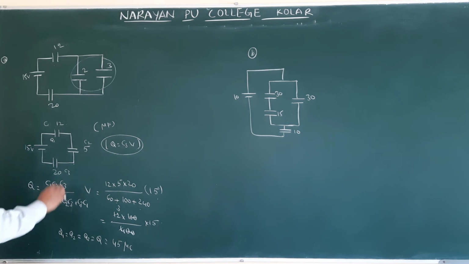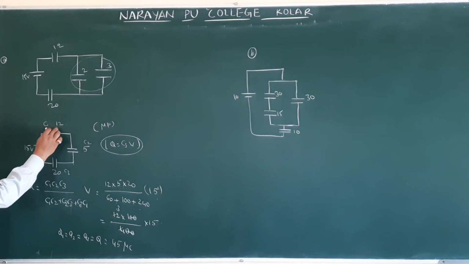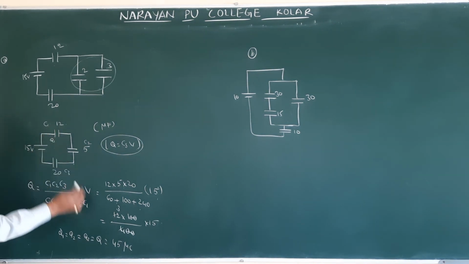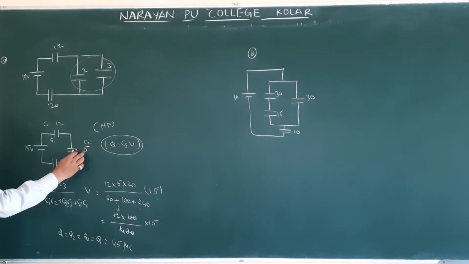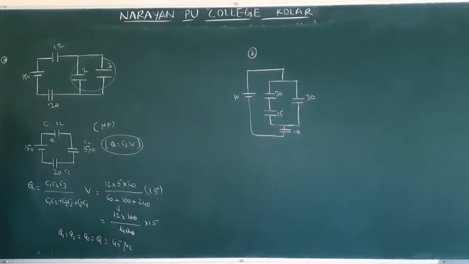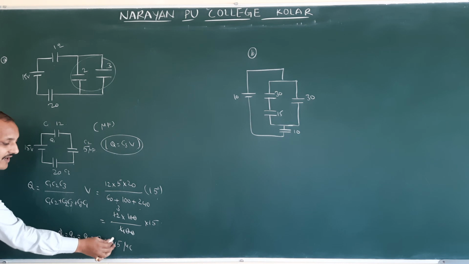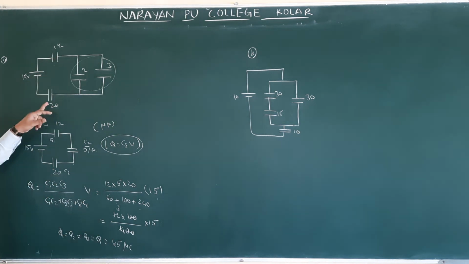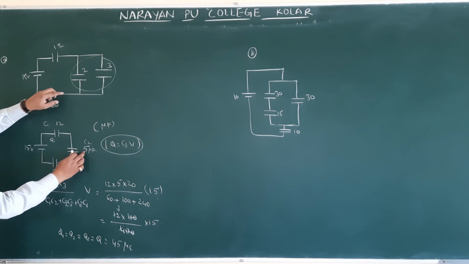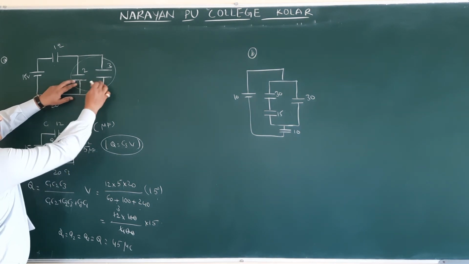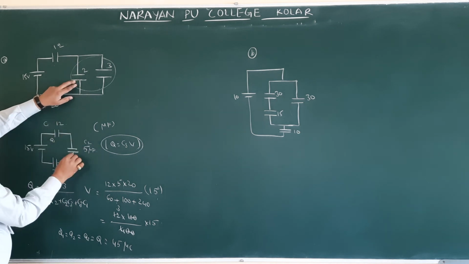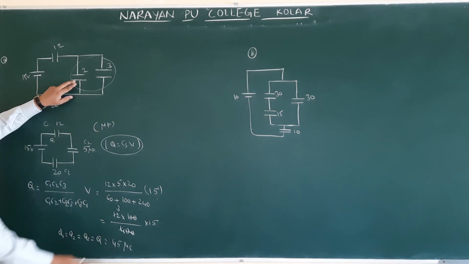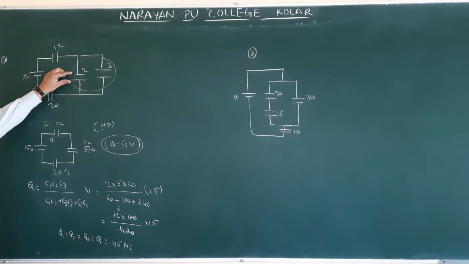Now, what is the charge on the 12 microfarad capacitor? 45 microcoulomb. What is the charge on the 5 microfarad capacitor here? 45 microcoulomb. On 20 also 45 microcoulomb. Now we found here 12, here 20. The charge entering here, in place of 2 and 3, is also 45. The charge on this one is 45.